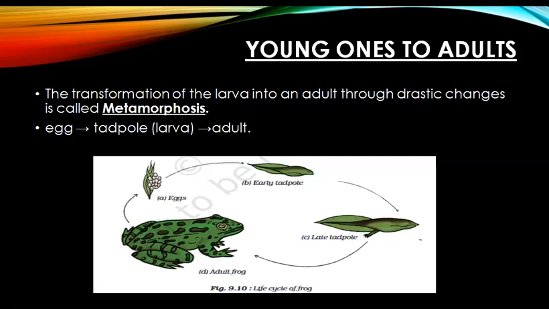So this transformation of the larva into an adult frog through drastic changes is called metamorphosis. The new individuals which are born or hatched from the eggs continue to grow till they become adults, and this transformation is called metamorphosis. And this is the last stage of reproduction in case of sexual reproduction.